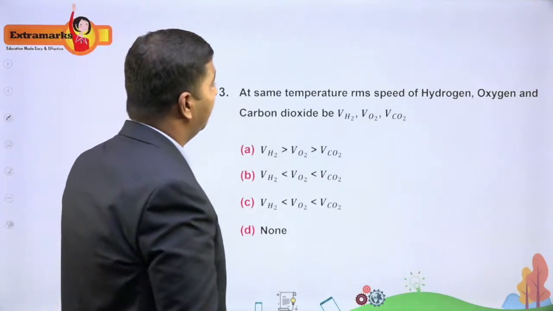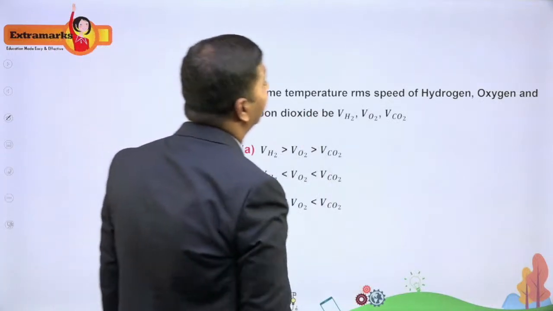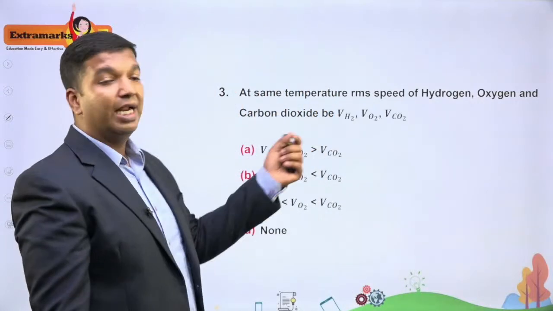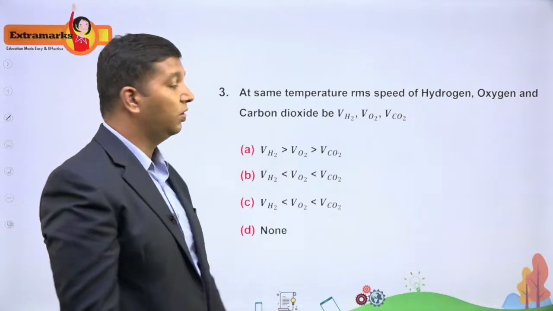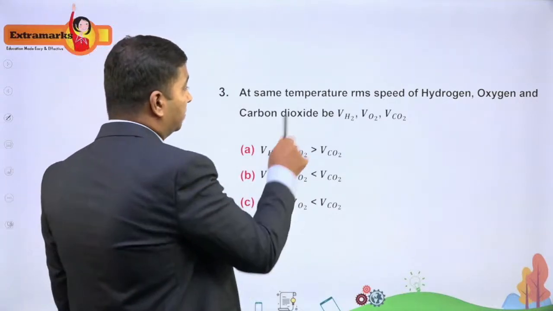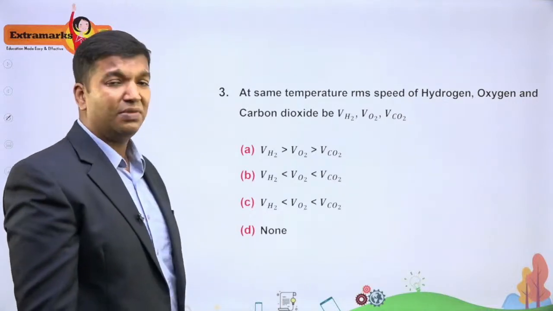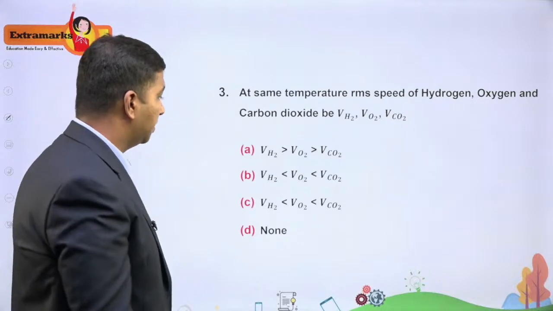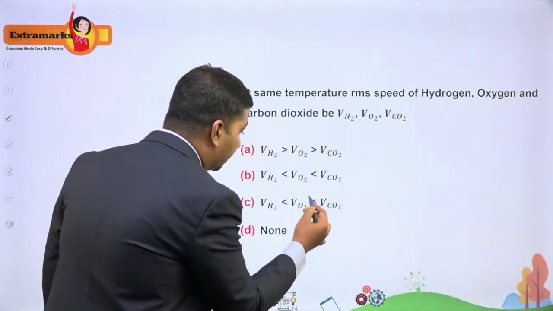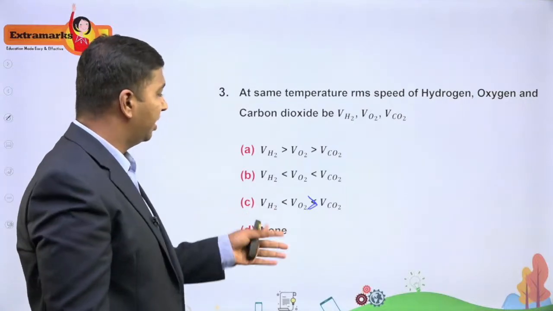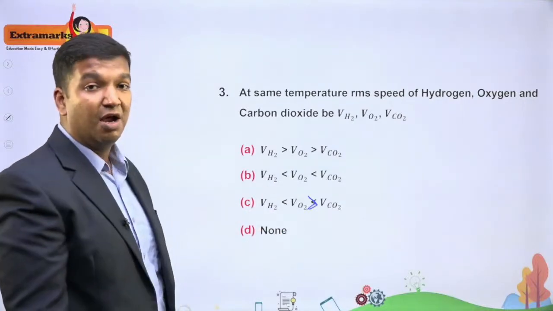It says at same temperature, RMS speed of hydrogen, oxygen and carbon dioxide, let it be VH2, VO2 and VCO2. Now the options are like this. So you have to compare, or you have to arrange as shown here. Okay, so the option C is same. Let us take it as greater than here.